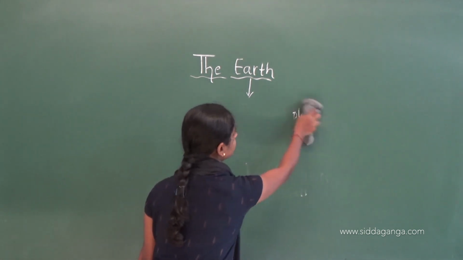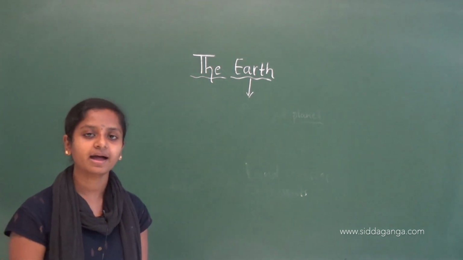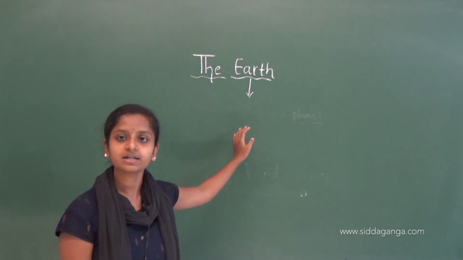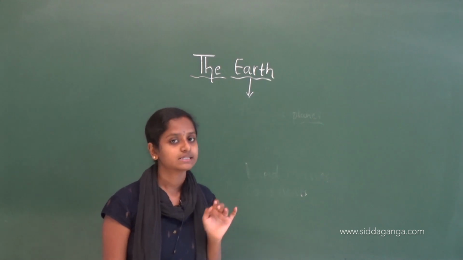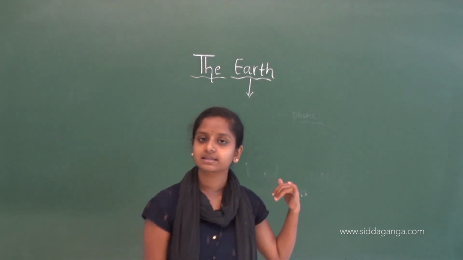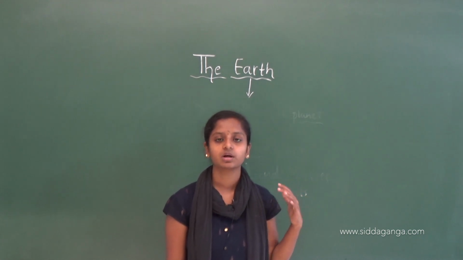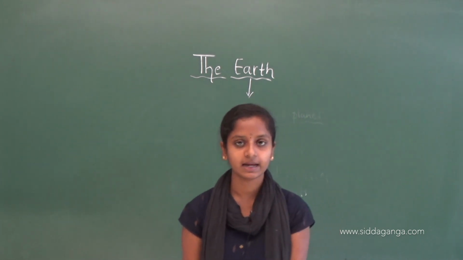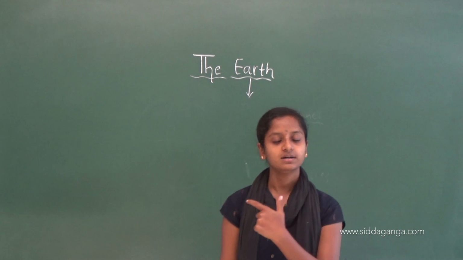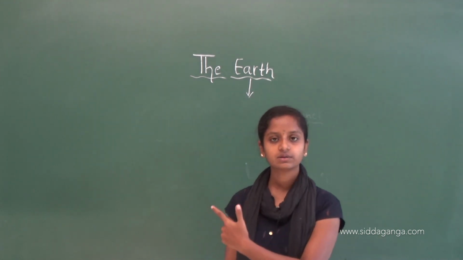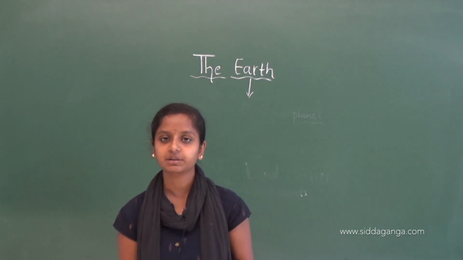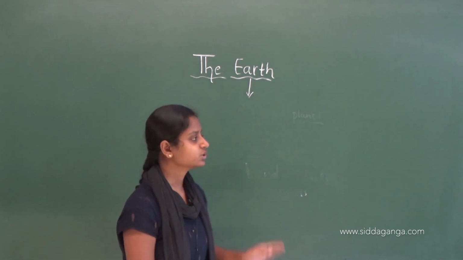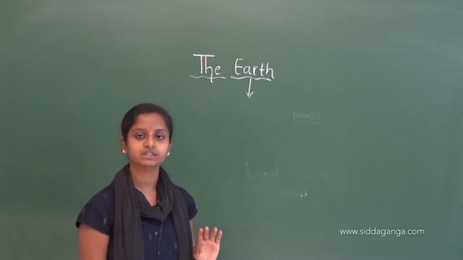Our Earth is a beautiful planet, and it is a unique planet because it contains air and water for survival. This planet is made up of 71% water and 29% land. That land we call continents, and the water we call water bodies, that may be ocean, sea, river or lakes. So this is about the features of the Earth.